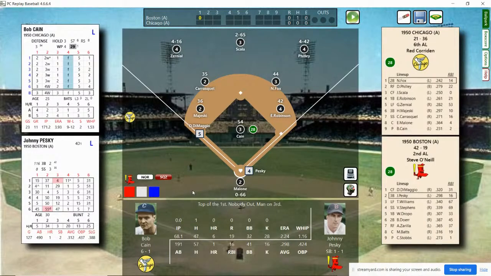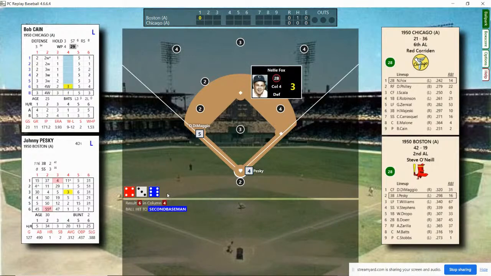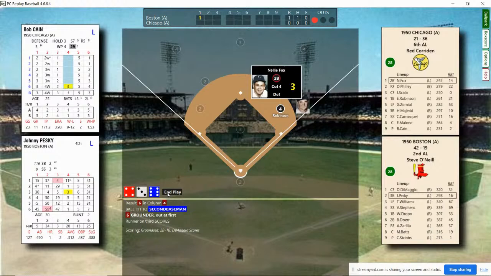Johnny Pesky stepping in. Johnny Pesky this year batting .298, 1 home run, 16 RBIs. And he hits the ball to second. He's going to be out at first. DiMaggio scores, and the Red Sox take an early 1-0 lead. 1 out, bases empty.